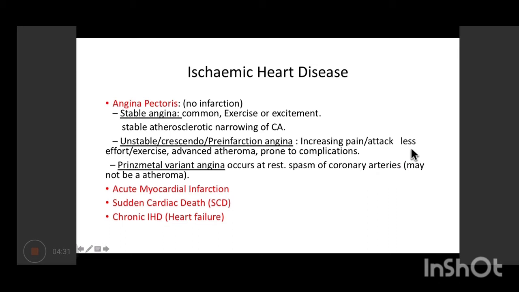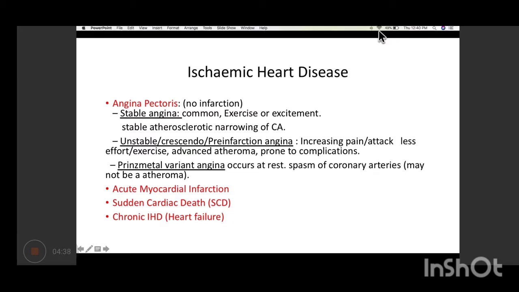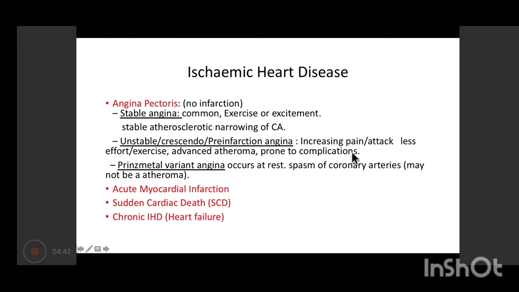There, atherosclerosis of the coronary arteries has occurred, but the patient is still stable, so the narrowing is not enough to cause infarction. Second would be unstable or crescendo or pre-infarction angina. Here the atheroma has advanced further, and the patient has an increased amount of pain than in stable angina. And lastly, we have Prinzmetal angina, which even occurs at rest.